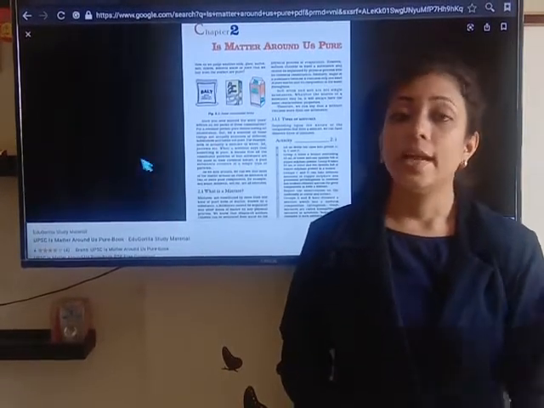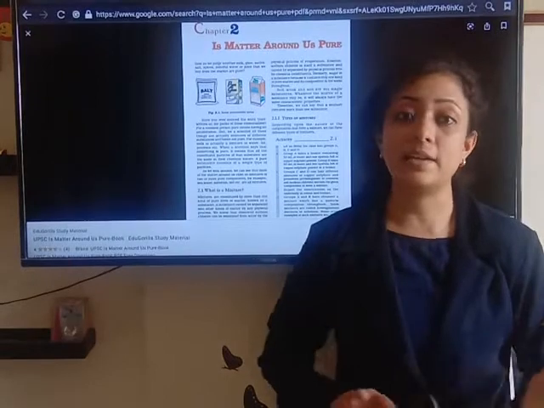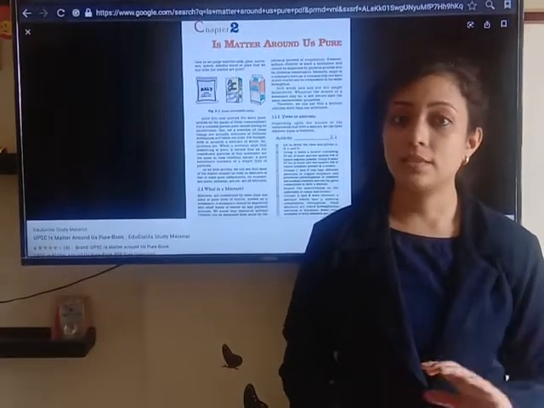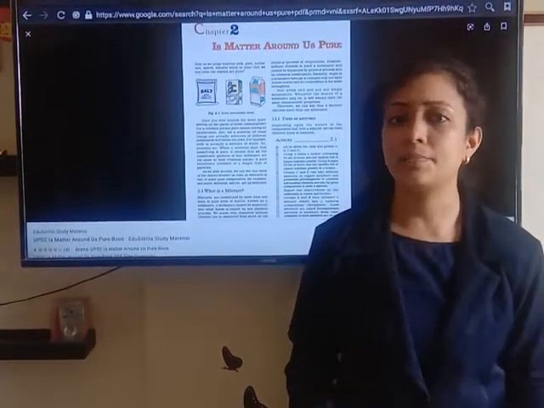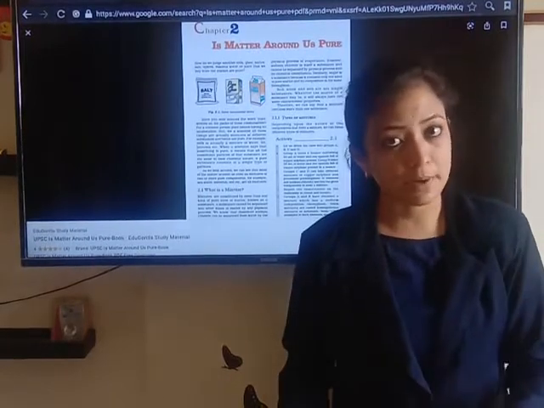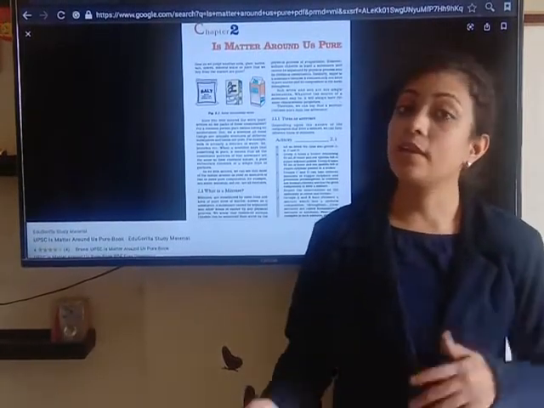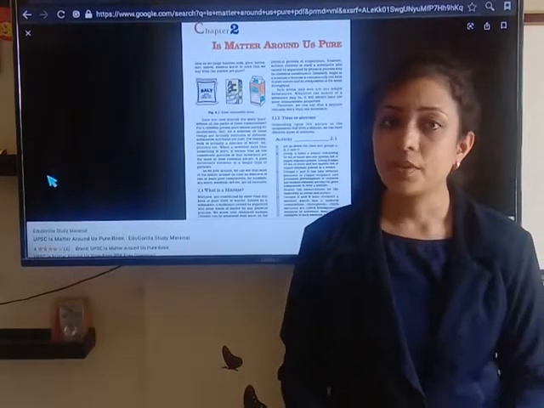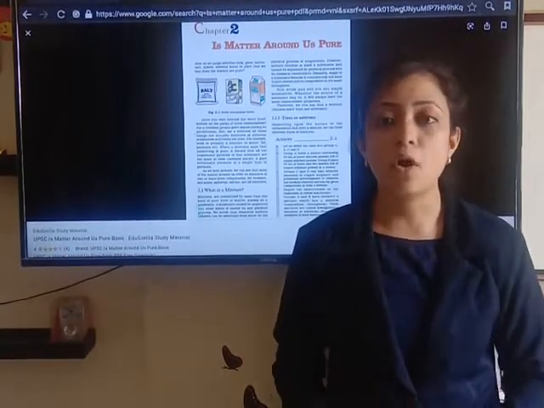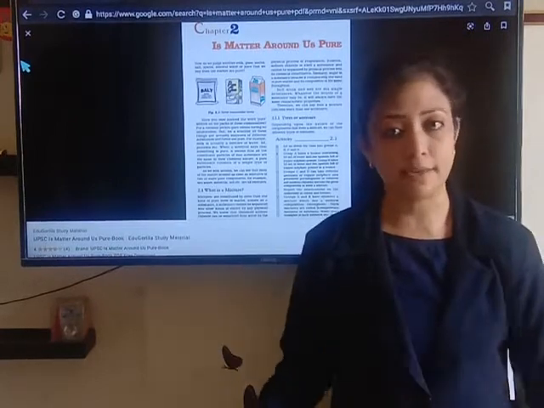But still, it is written on the packet of milk that it is pure. So what does it mean? What does that sign indicate? Pure means it is pure milk which is free from adulterants. And pure in case of chemistry is a substance which is made up of only one type of particle.